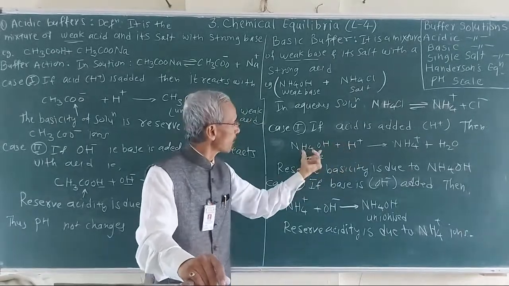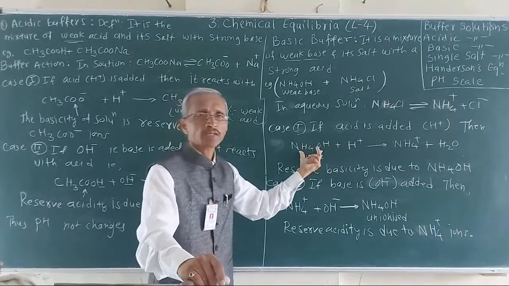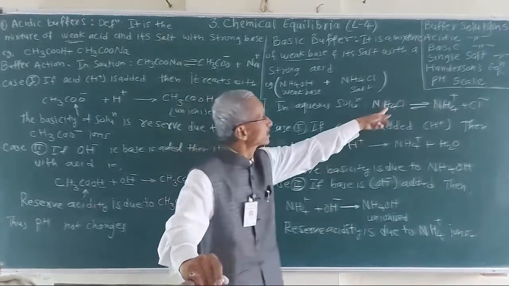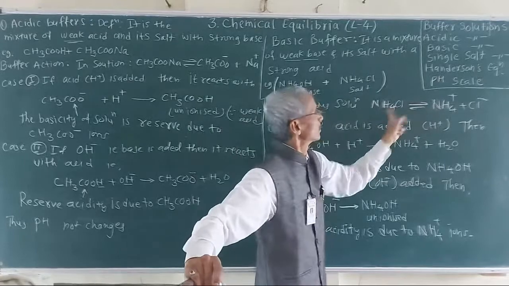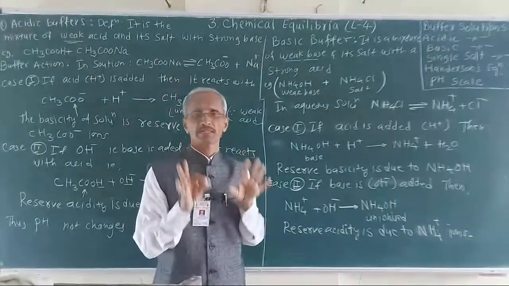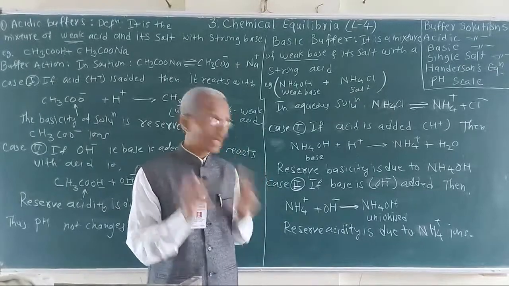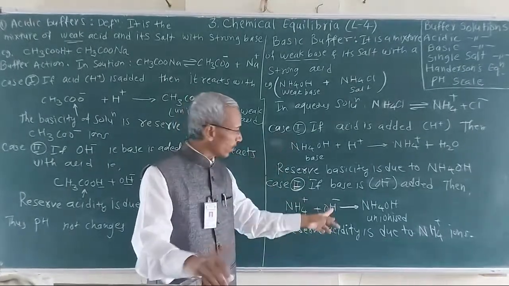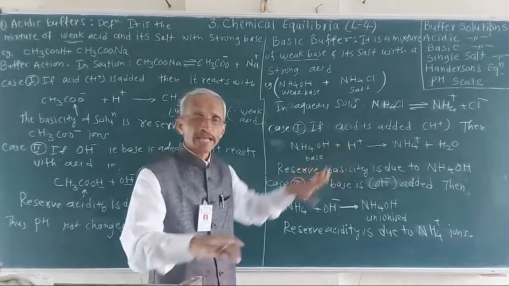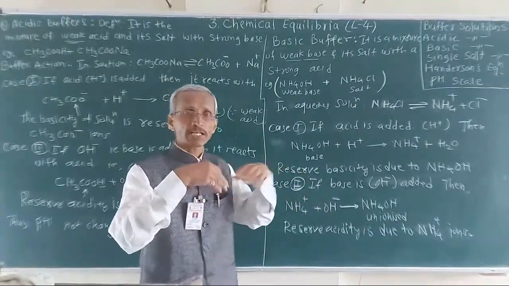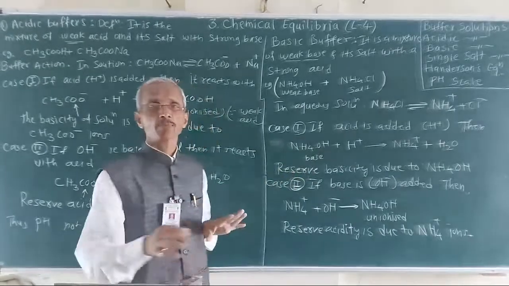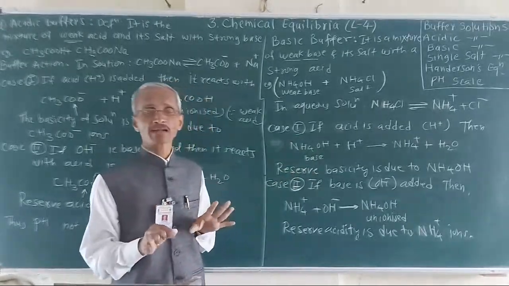So the amount of NH4OH, that is the concentration of weak base, or the concentration of salt, which gives the NH4 plus, determines the pH or pOH. So if you add OH minus ions or H plus ions, what is the result? It is explained by Henderson's equation.